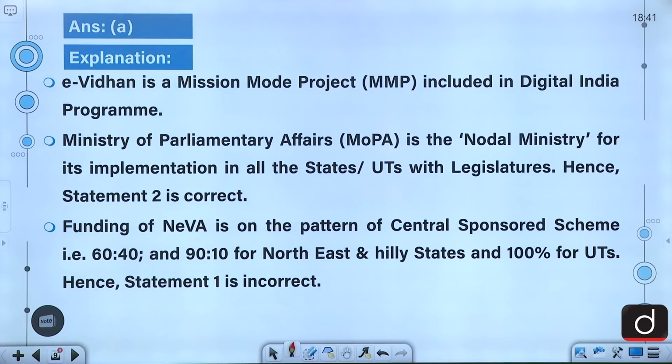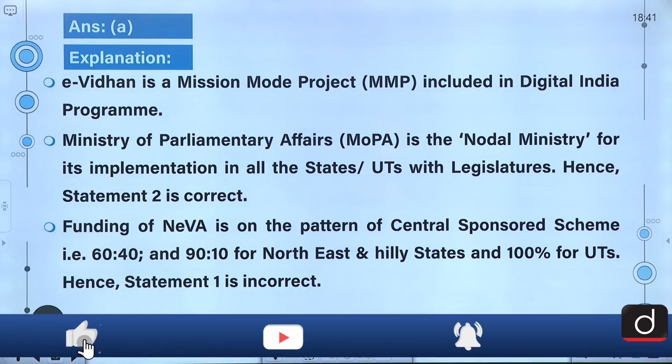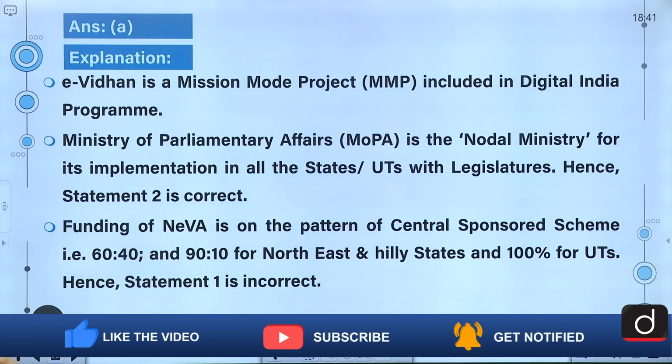Moving on to the explanation. The E-Vidhan is a mission mode project included in the Digital India program. Ministry of Parliamentary Affairs is the nodal ministry for its implementation in all states and union territories with legislatures. Funding of NEVA is on the pattern of centrally sponsored scheme, that is 60:40 ratio and 90:10 for North East and Hilly States and 100% for Union territories.